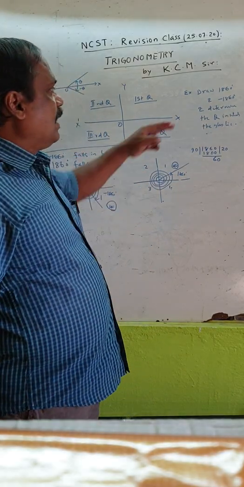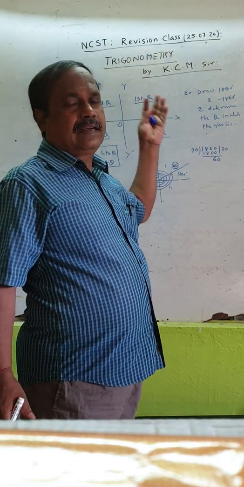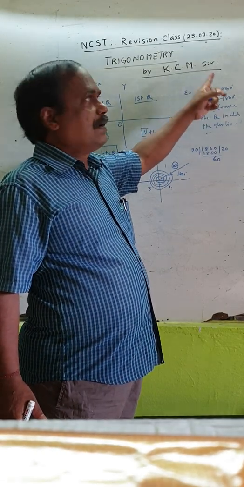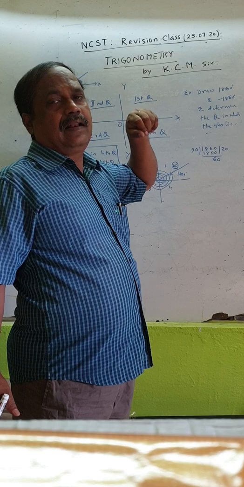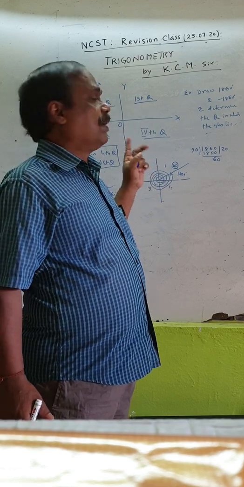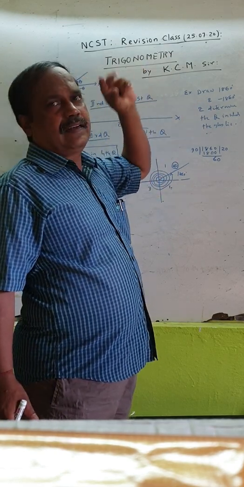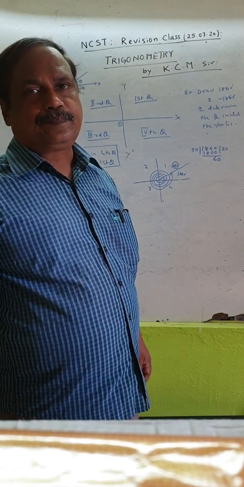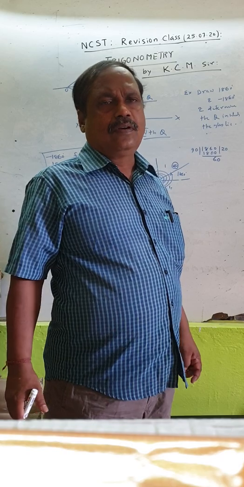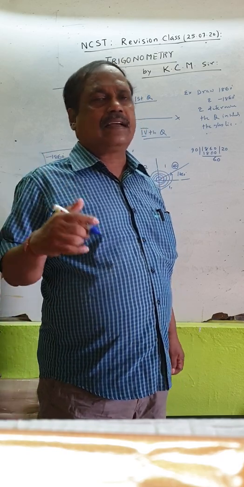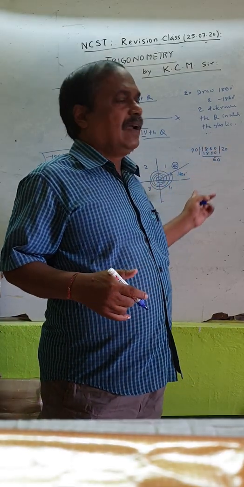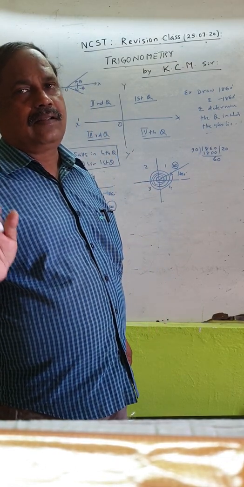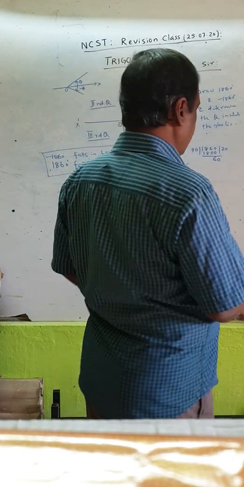So now you have the technique of knowing, for either a very big positive angle or a very big negative angle, in which quadrant it lies. Similarly you can take 2760, say 5050. Again divide these greater angles by 90 and calculate the quadrant in which the angle lies. Clear? Now come to quadrant.